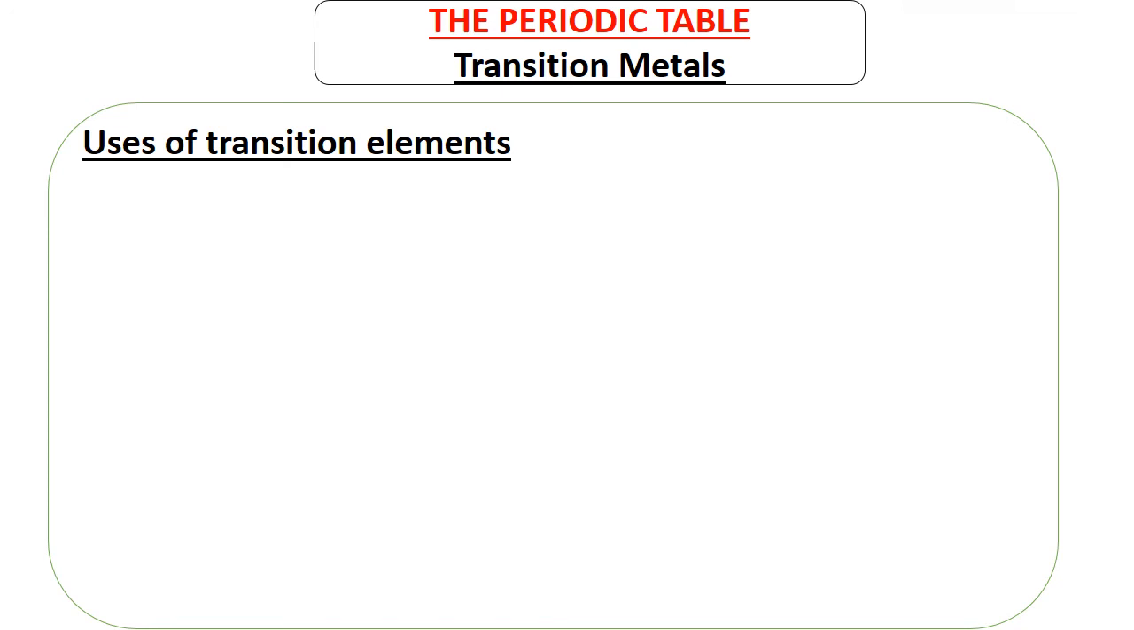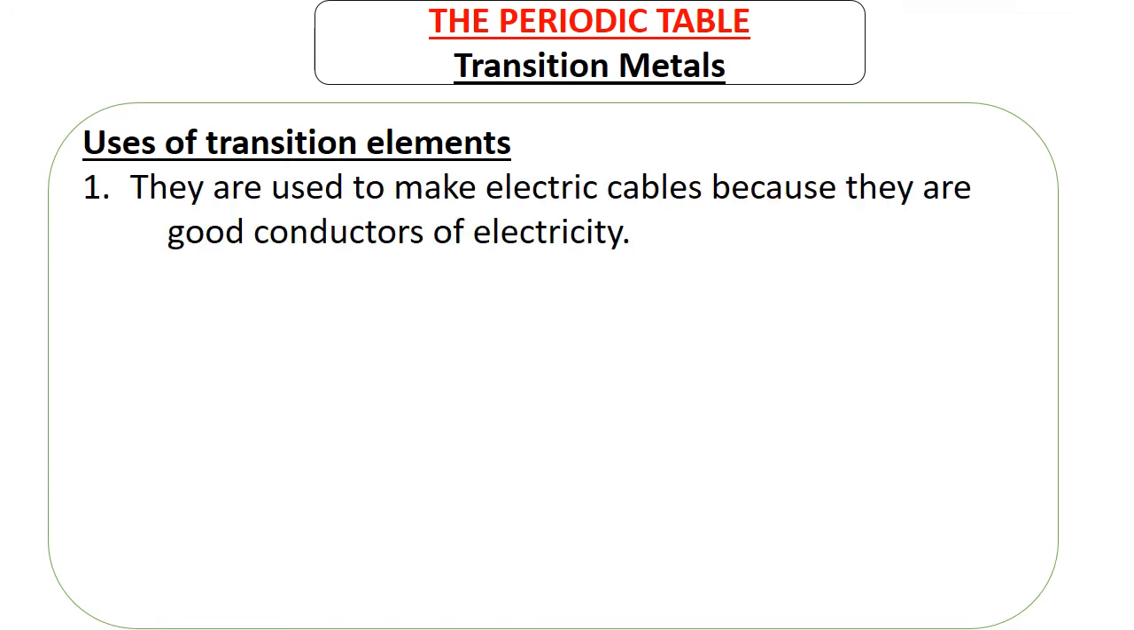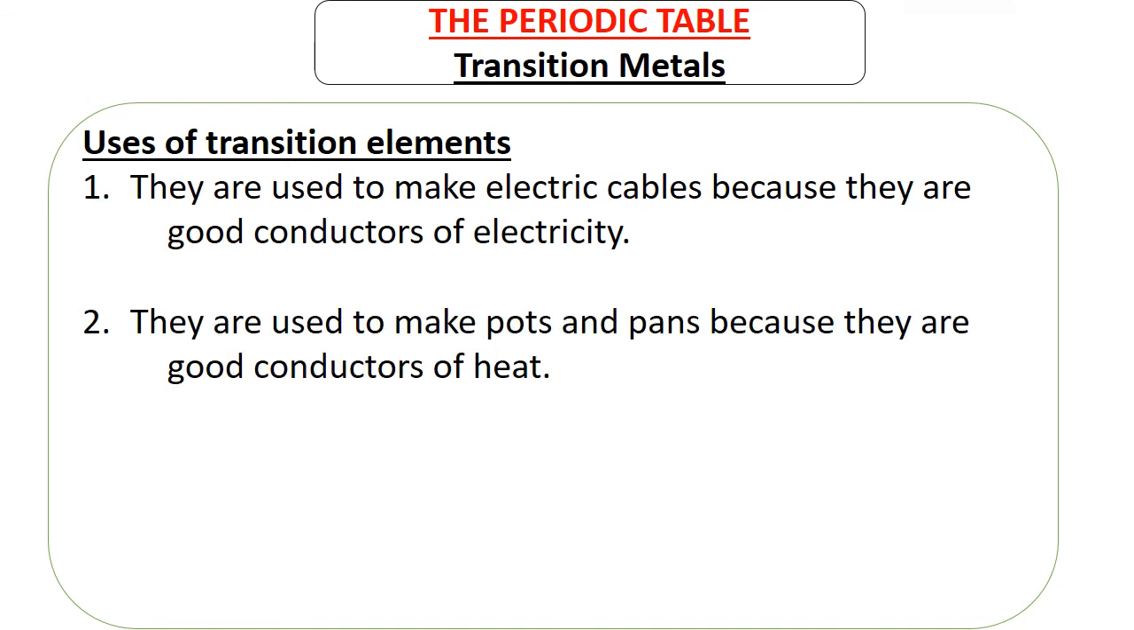What are some of the uses of transition elements? They are used to make electric cables because they are good conductors of electricity. We know we use copper cables to have electric cables. They are used to make pots and pans because they are good conductors of heat.